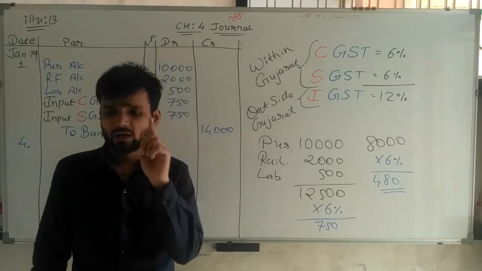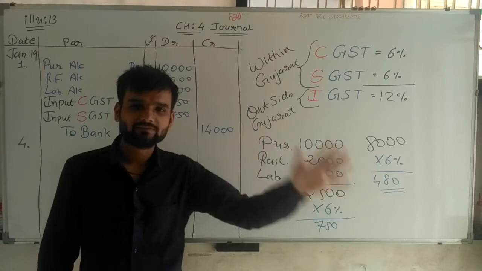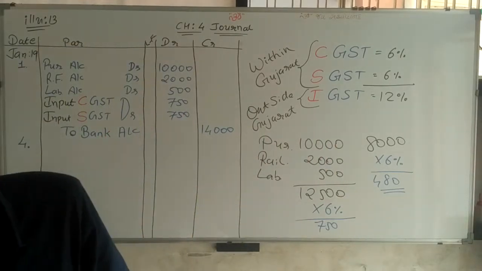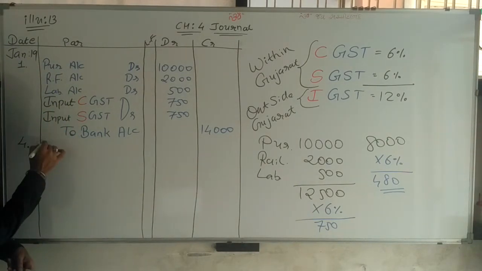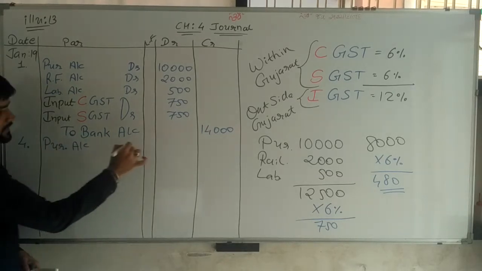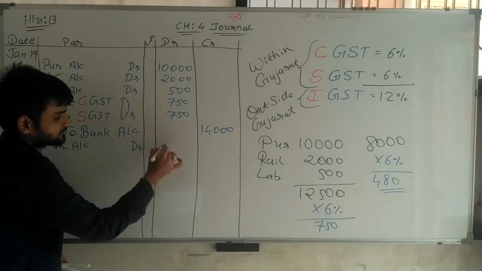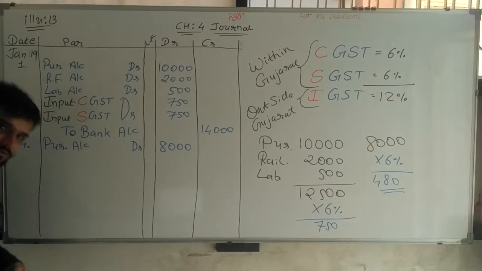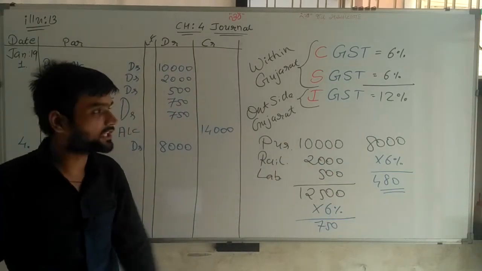Simple. And here this transaction is a credit transaction. Nothing is paid. Only goods come in, purchase account debit that we have to do. Now think. First, purchase account debit 8,000 rupees. Now with purchase, GST is also debited. 480, 480, 2 times.